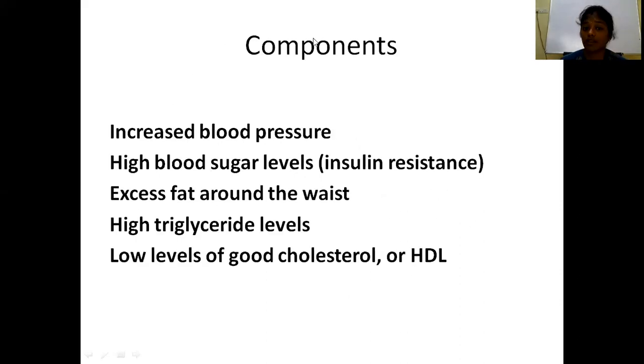What are the 5 conditions of metabolic syndrome? One is increased blood pressure. The other is high blood sugar levels, that is insulin resistance. Then excess fat around the waist, that is obesity, high triglyceride levels, and low levels of good cholesterol or HDL. These 5 are the components of metabolic syndrome. Anyway, all this will be discussed in more detail in your medicine classes.